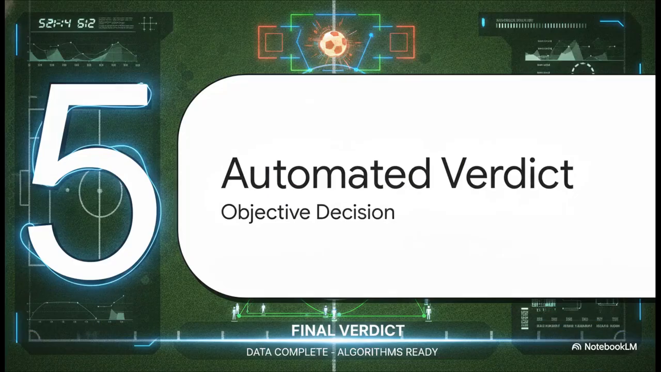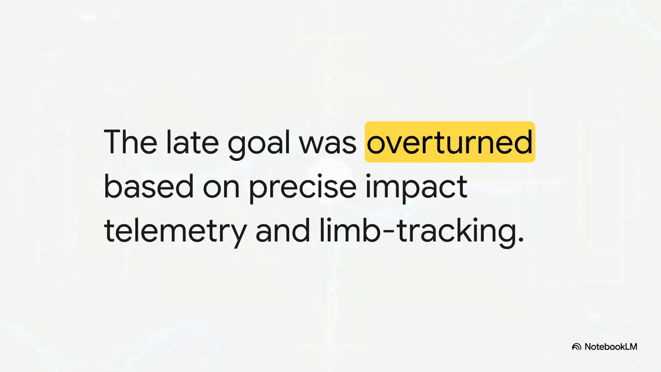Section 5. The automated verdict. At this exact moment, the fans are still cheering, the players are celebrating, the human officials are literally resetting for the kickoff. But inside the system, the forensic reconstruction is already complete, and the algorithms are ready to deliver their final, undeniable result. Verdict: goal overturned.